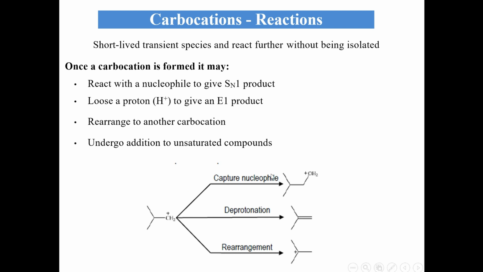It can capture a nucleophile and undergo nucleophilic substitution. The adjacent carbon hydrogen gets deprotonated to give an alkene, an elimination product, or it can rearrange itself.